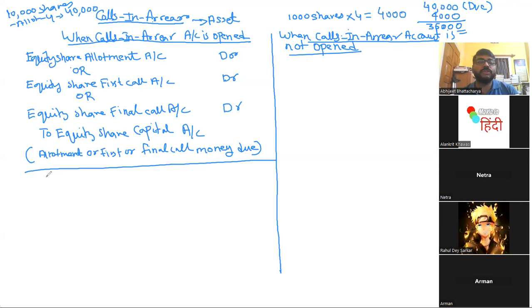So let us see the journal when calls in arrear account is open. In this case, the journal becomes, as you are opening calls in arrear, bank account debited. According to my example, out of 40,000 due, you have not received 4,000. Then how much have you received? 36,000. So bank account debit will be 36,000.